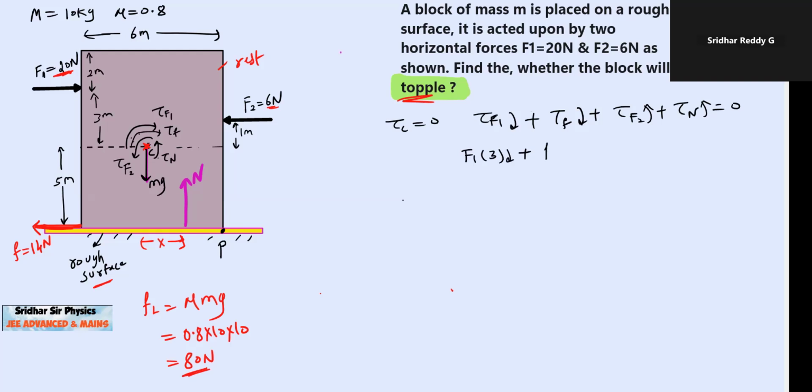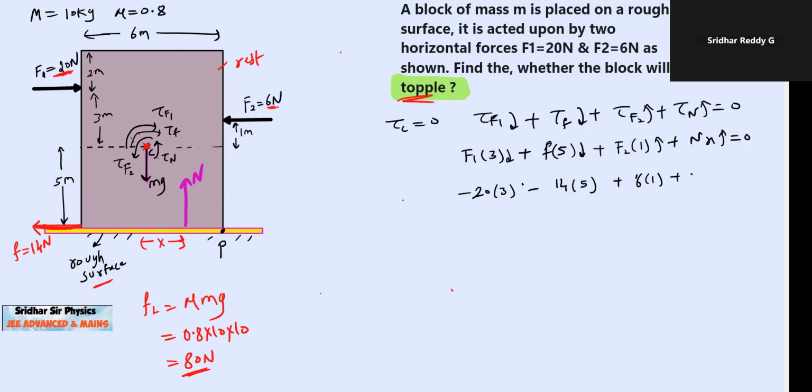Torque due to friction force into 5 meters will be clockwise. Torque due to applied force F2 into 1 meter anti-clockwise. Torque due to normal contact. F1 equal to 20 into 3. Frictional force 14 into 5. Applied force 6 into 1.